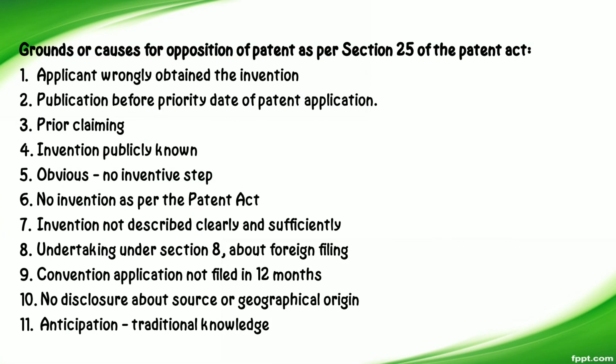There are some grounds for opposition of patent as per section 25 of the Patent Act. The application wrongly obtained the invention, publication before priority date of the patent application, prior claiming, invention publicly known, obvious, then no invention as per the Patent Act, invention not described clearly and sufficiently, then convention application not filed within 12 months. Such are the grounds or causes for opposition of patent as per section 25.